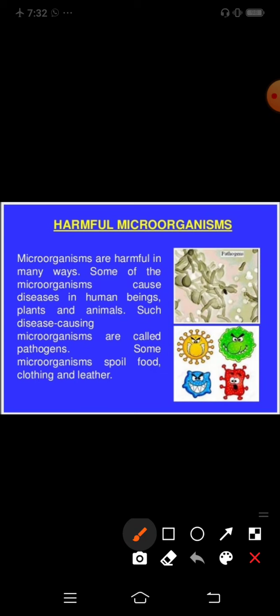Harmful microorganisms are harmful in many ways. Some of the microorganisms cause disease in human beings, plants and animals. Such disease causing microorganisms are called pathogens. So what is a pathogen? A pathogen is a disease causing organism, responsible for disease. Some microorganisms also spoil food, clothing and leather. So they are harmful to us.